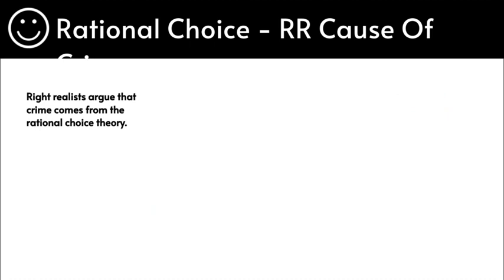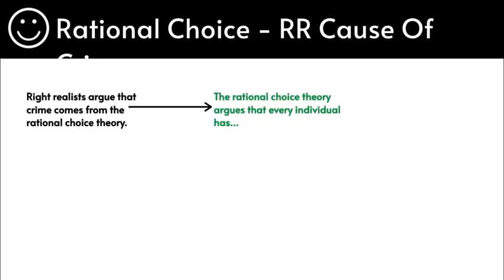Who knows about the rational choice theory? If you know this, you can skip on. If not, I'll be explaining it. So, the rational choice theory argues that every individual has A, free will, and B, the power to reason, to know what I am doing is right, what I am doing is wrong. If I do the wrong thing, I will have a consequence. So the rational choice theory argues that every individual has two things: free will and the power to reason.